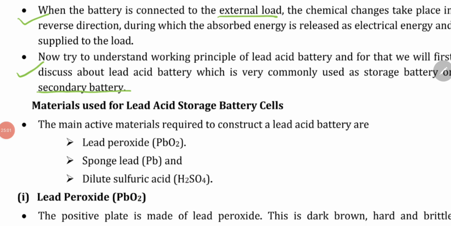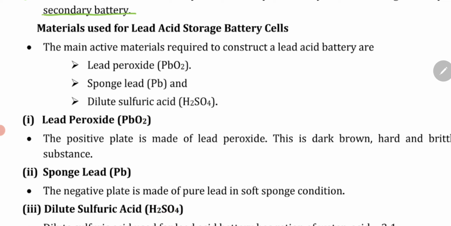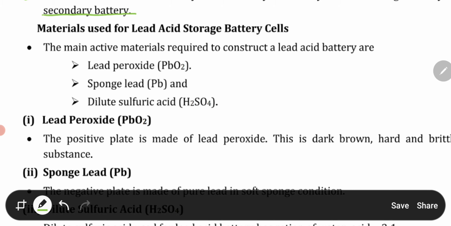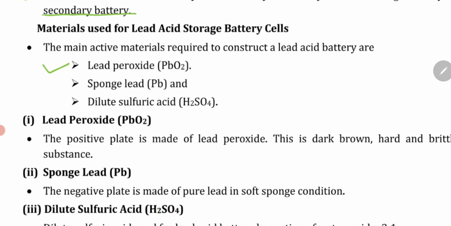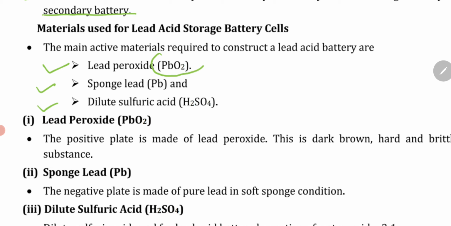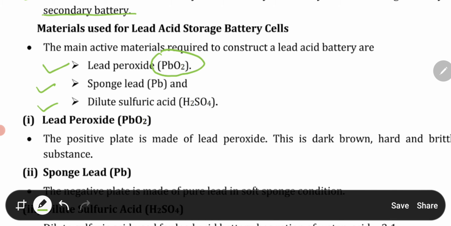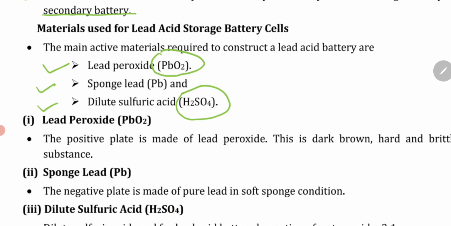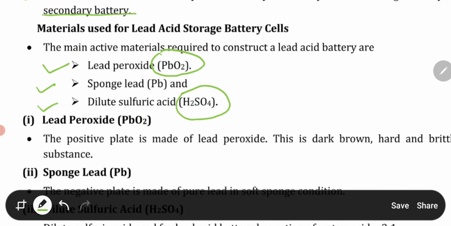The materials used for lead acid storage battery cells are lead peroxide, sponge lead, and dilute sulfuric acid. The chemical names are lead peroxide, PbO2, sponge lead, Pb, and dilute sulfuric acid, H2SO4.